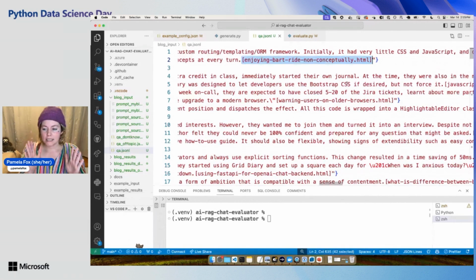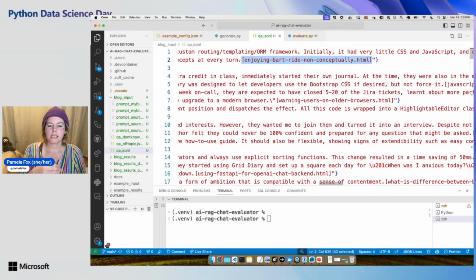So this is our ideal answer. Now, if you're going to use this tool in order to generate ground truth data, you really need to look through that ground truth data and make sure that it is good. So you need to manually curate if you're going to automatically generate this stuff.